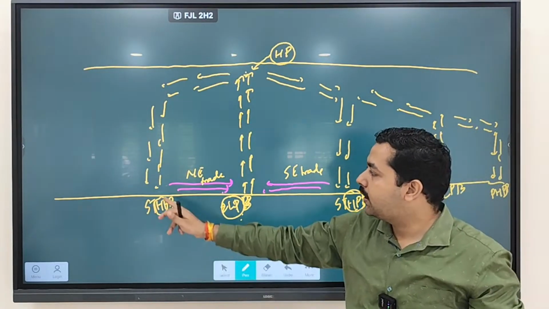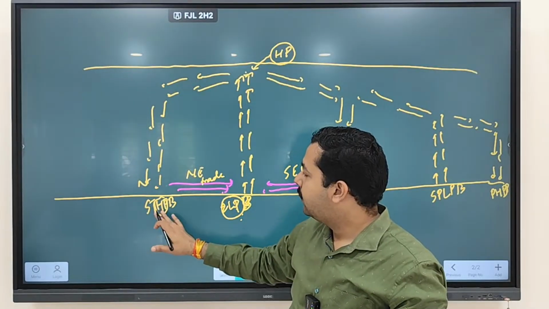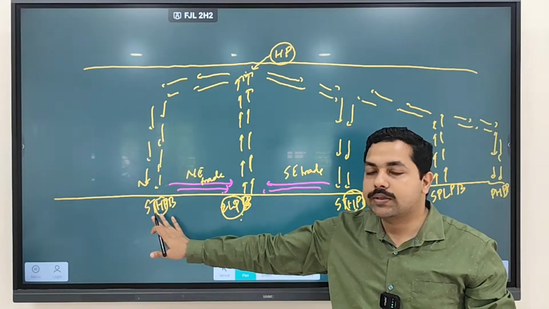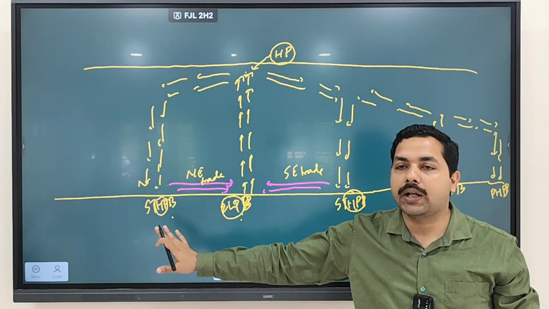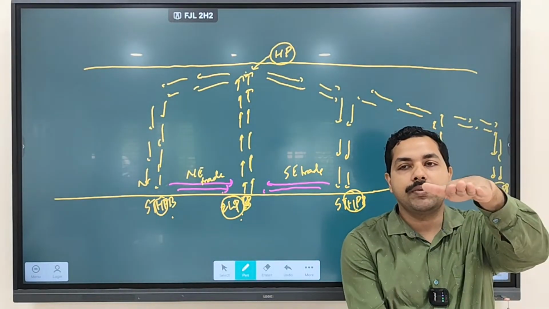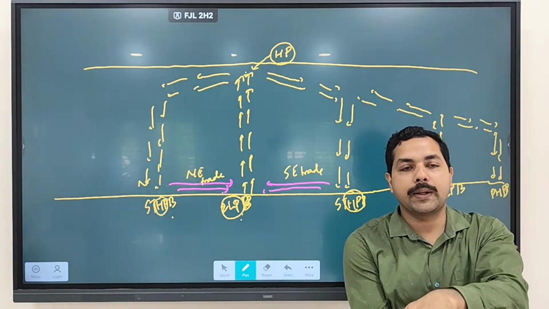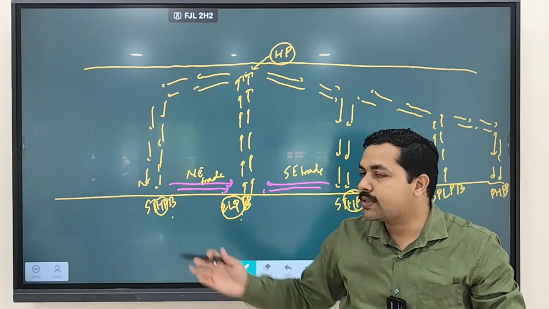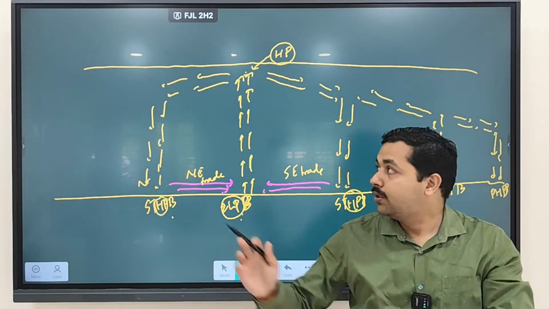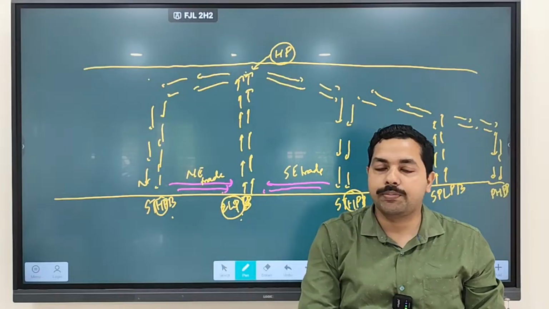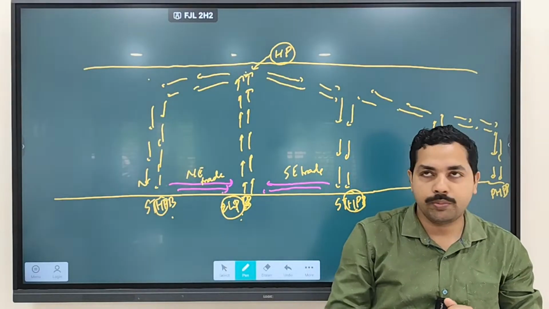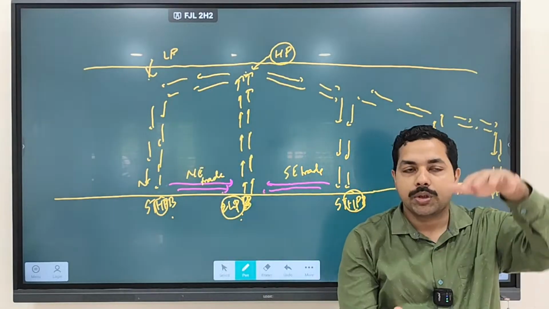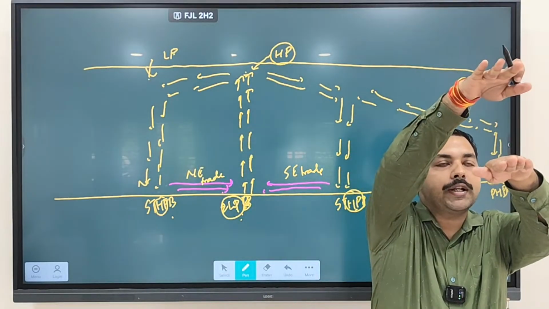Clear? Now what is happening here? Subtropical high pressure belt is being formed over here. How will the high pressure form? When things compress, only then high pressure is going to be formed. So here air is sinking down, air is compressing. So which type of pressure will be formed here at the upper atmosphere? Low pressure is going to be formed, because from here expansion is happening.